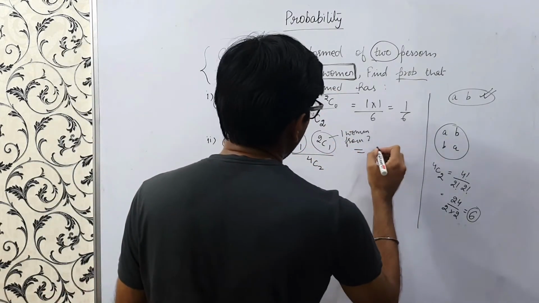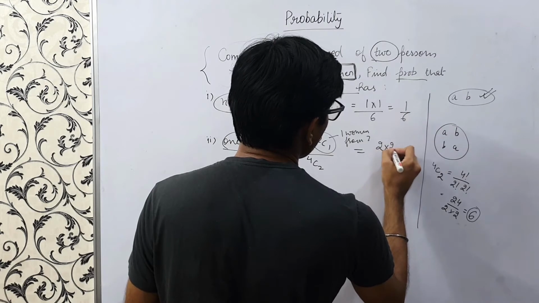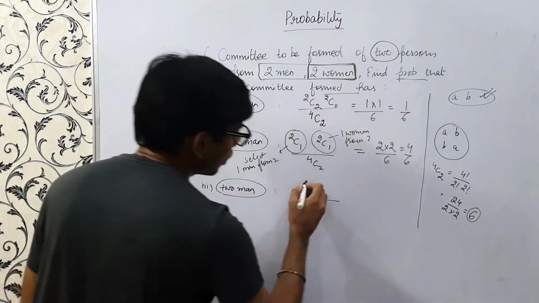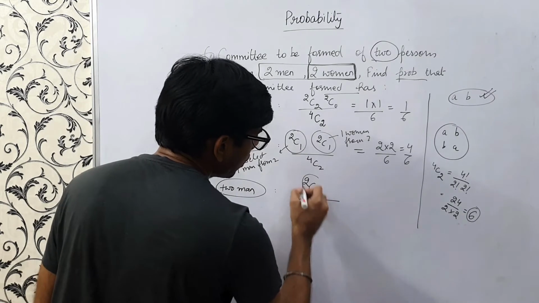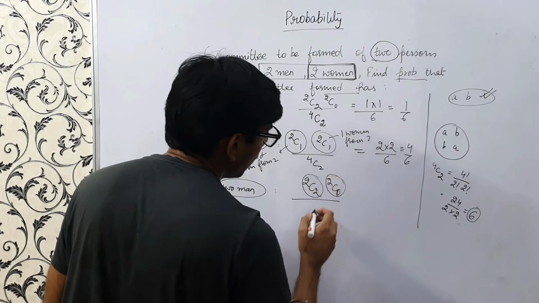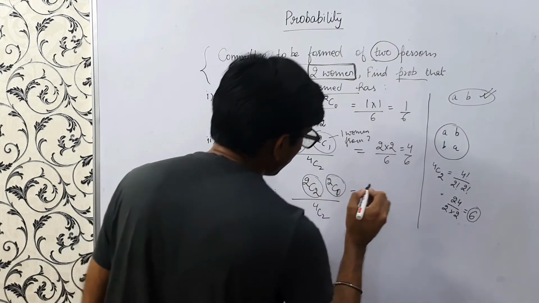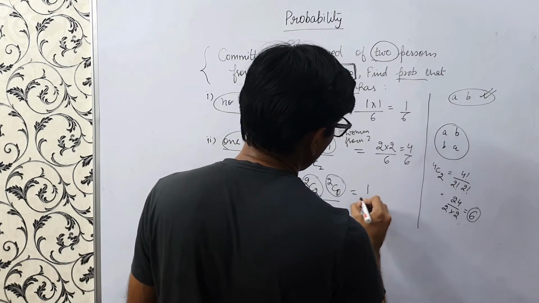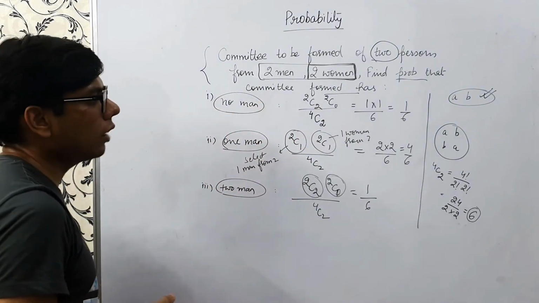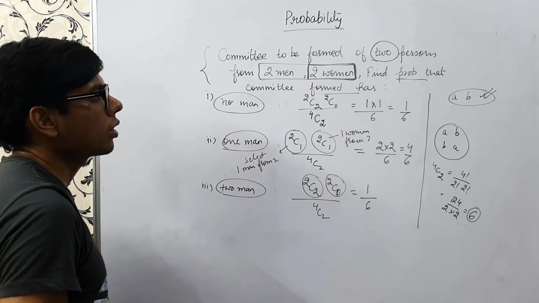So this is again 2 into 2 upon 6, 4 by 6. And for 2 men, this would be simply 2C2, this is for men, 2C0, this is for women, into 4C2. So this would be nothing but 1 upon 6, right? So in this way we can solve such types of questions.